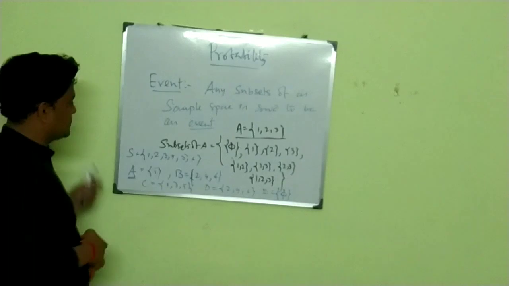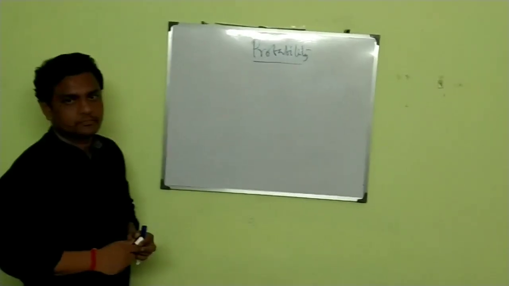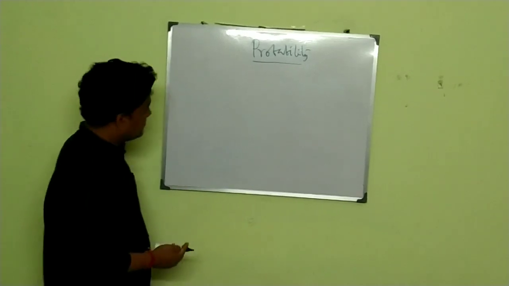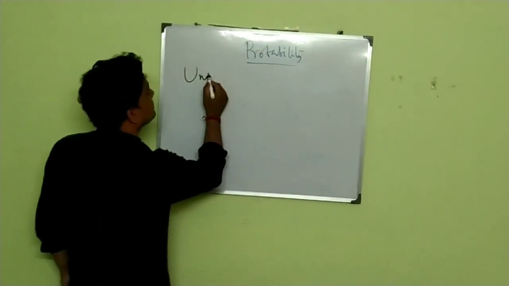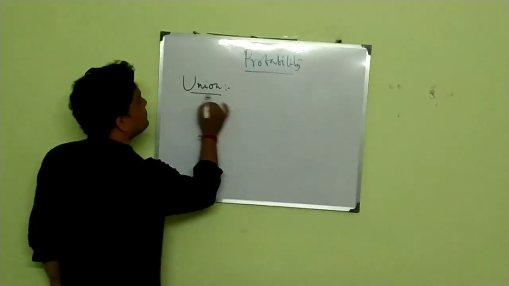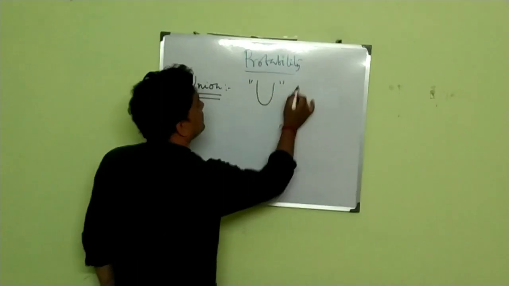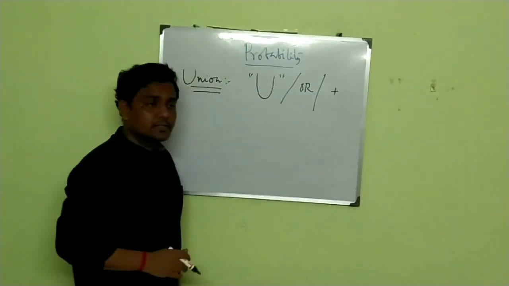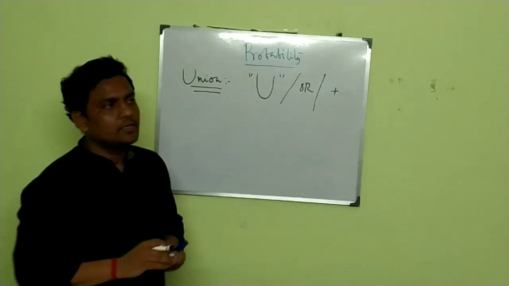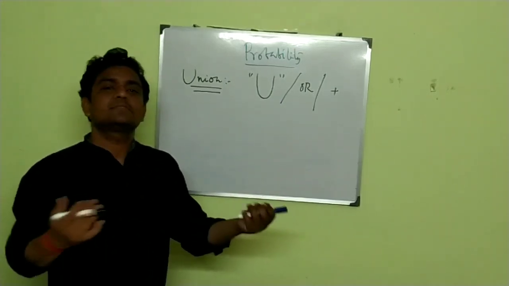Okay. So next you need to have some idea about union. What do you mean by union? Union is basically defined by the symbol U. Its logical operator or arithmetic operator is plus. So what is union? Union means addition. We should integrate together.